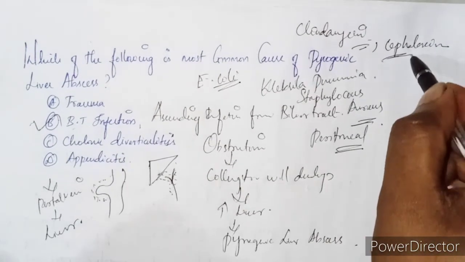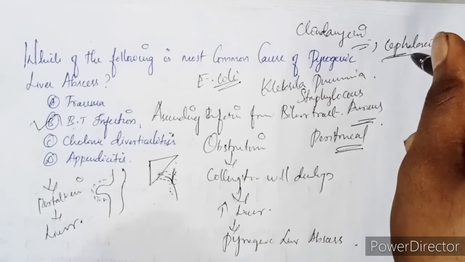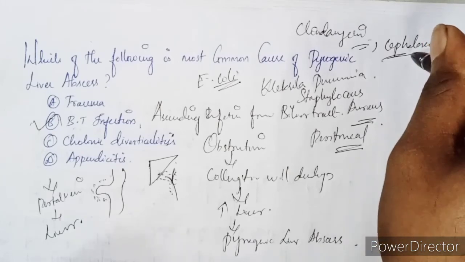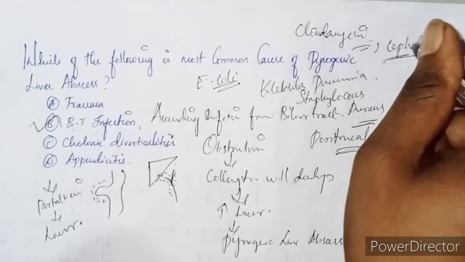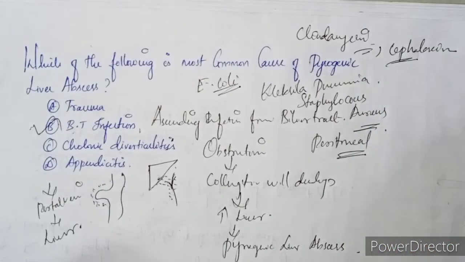But cephalexin has a side effect, mostly diarrhea. Even at the pharmacological dose, most patients can have diarrhea. And clindamycin, and then we have penicillin.